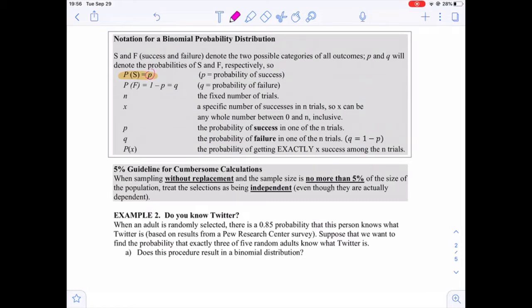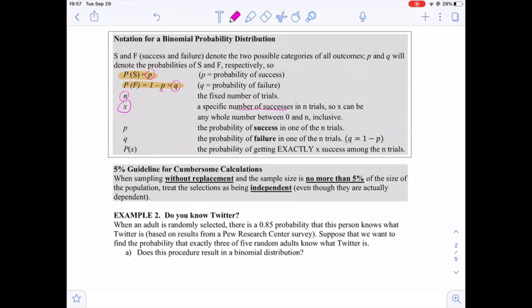The probability of failure, P of F, is the complement of the probability of success, meaning 1 minus the probability of success, and this is denoted as q. And n is the number of trials, as we've seen before. X represents the number of successes in n trials.